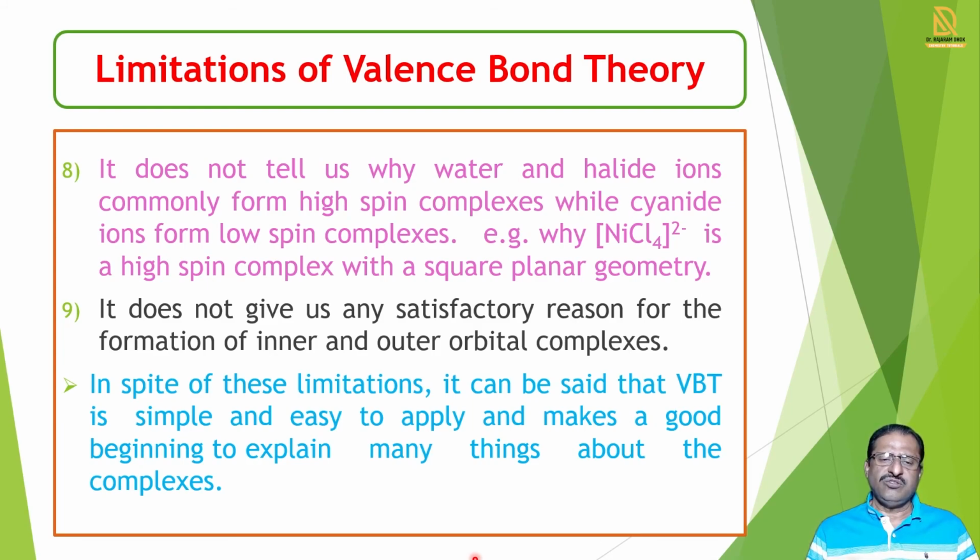Then this theory does not give any satisfactory reason for the formation of inner orbital and outer orbital complexes. And so this theory has so many limitations, and to avoid these limitations, another theory came into existence, and we will see that theory in the next lecture.